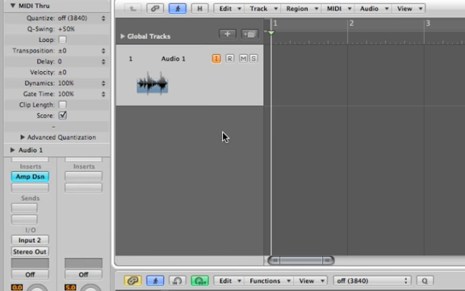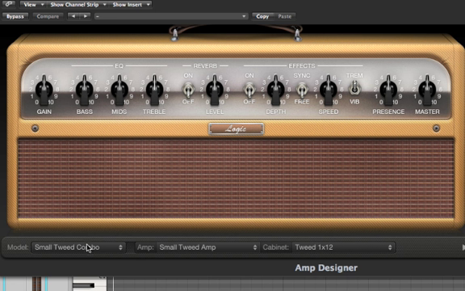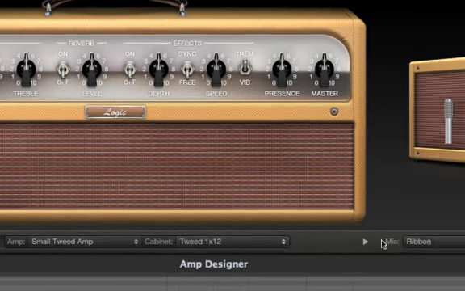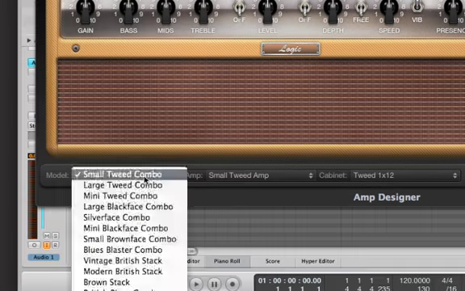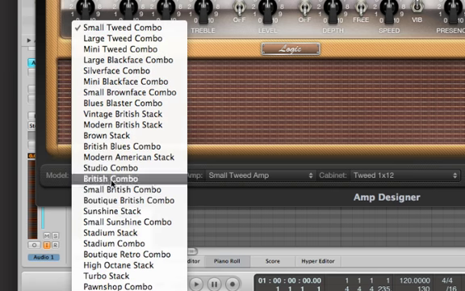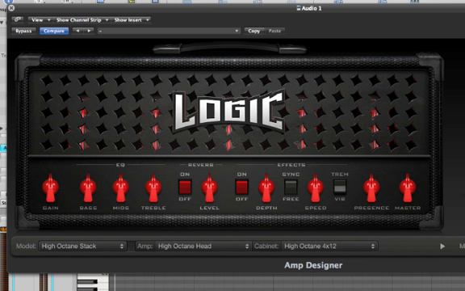Now the Amp Designer is insanely awesome because you can make it sound like your guitar is coming out of pretty much any amp imaginable. So you can just do it basically by selecting a model, or you can be really customizable by going to the amp, the cabinet, the mic, and you can even select where the mic is according to the cabinet. So it's really customizable. But let's just start simple by going to Model and select the high octane stack. Now that's all I did, and listen to how different it sounds already.